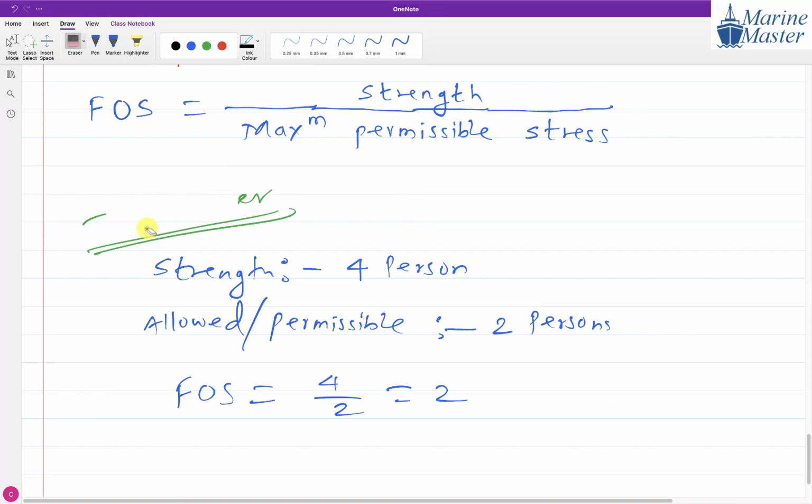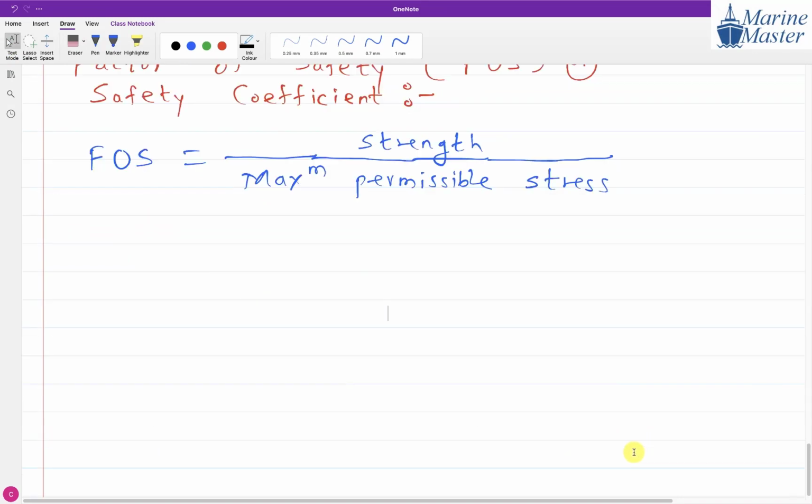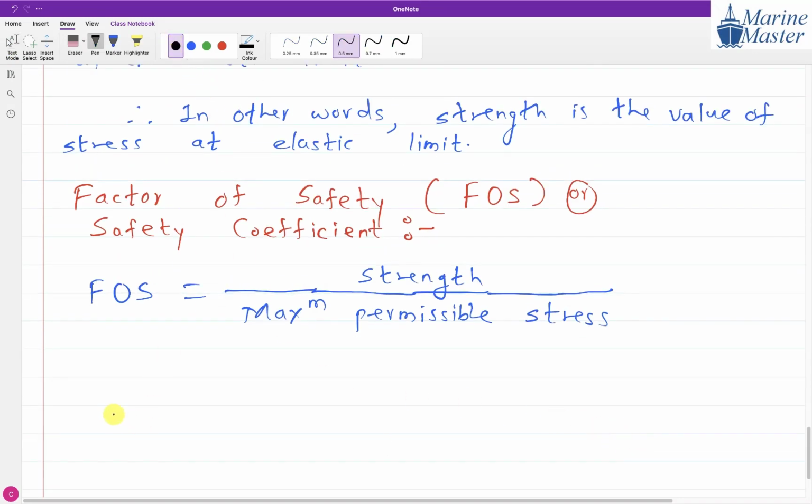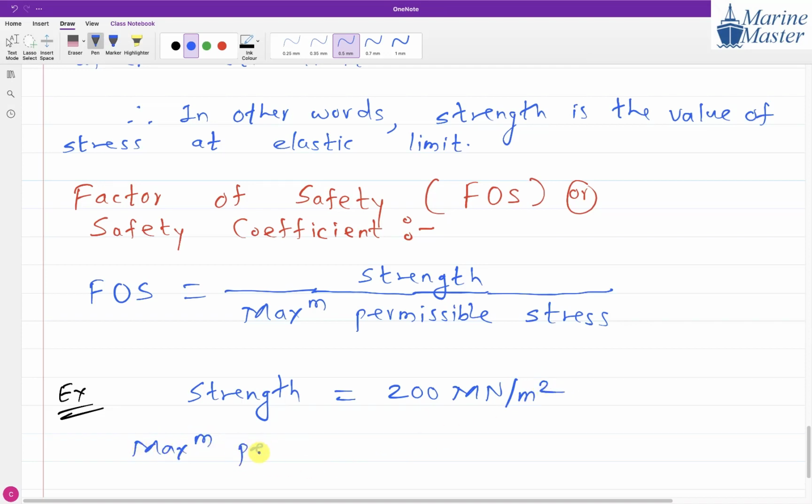I'm going to take an example for this. From that example, we will get an idea. Suppose one object has a strength of 200 meganewton per meter square. But the maximum permissible stress we will allow is only up to 50 meganewton per meter square, because whenever an accidental situation comes suddenly, we need a margin.